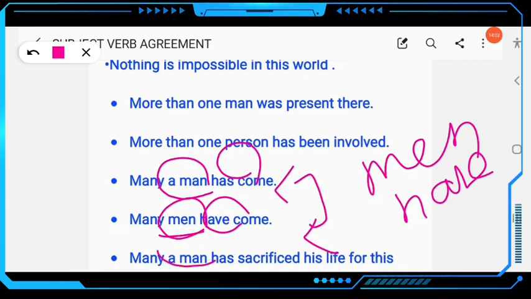The next example: many a man has sacrificed his life for this. Many men have sacrificed their life for this. Clear?